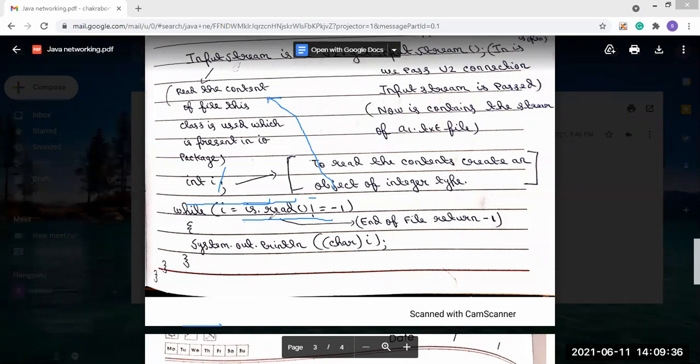Based on that, there are three classes: the URL class, the URLConnection class, and another one, the InetAddress class, the Internet address class. This InetAddress class we will discuss in the next class.